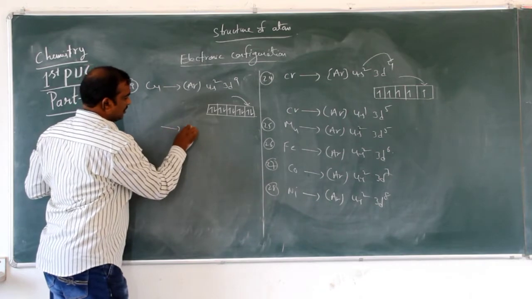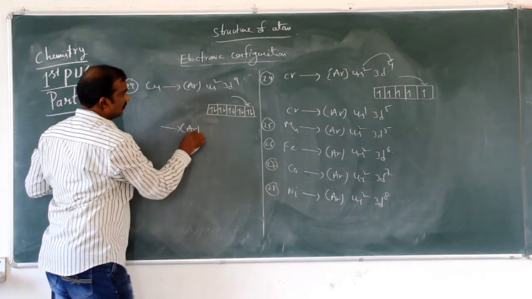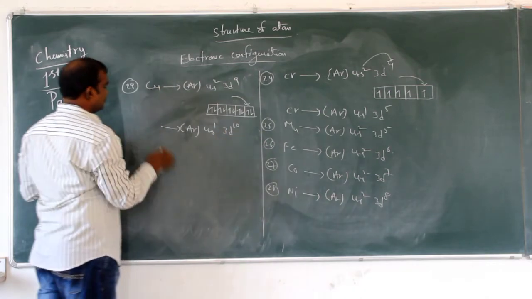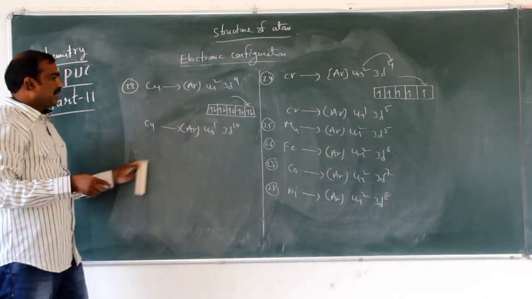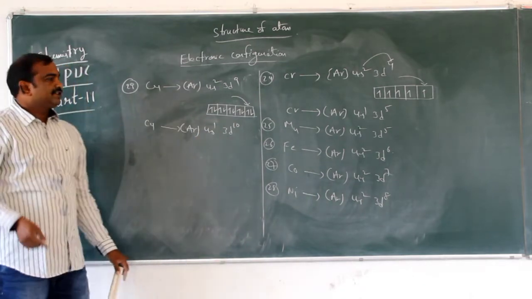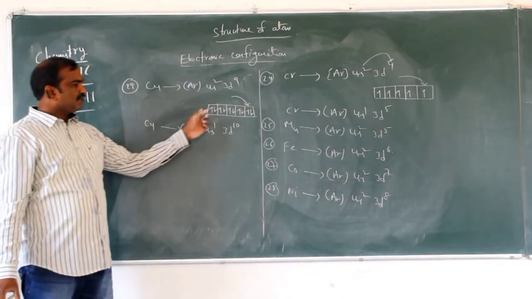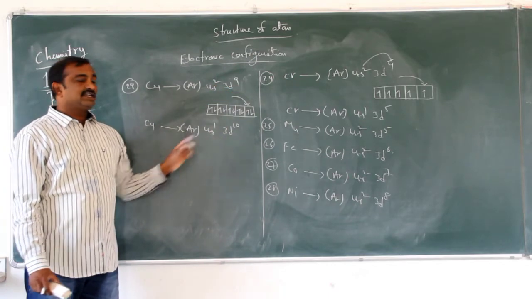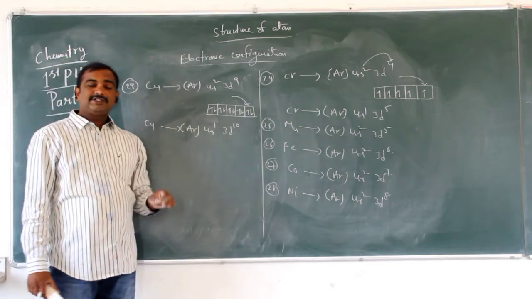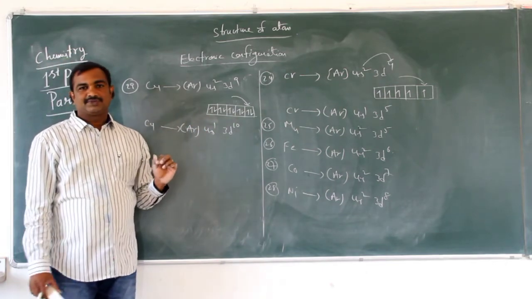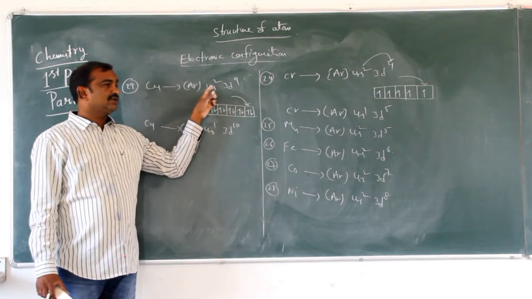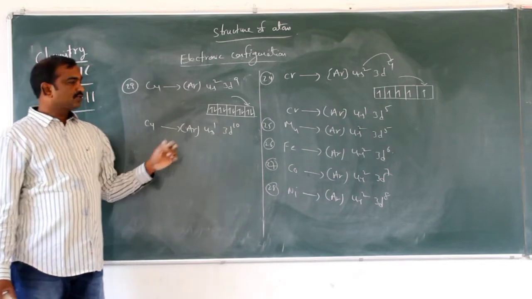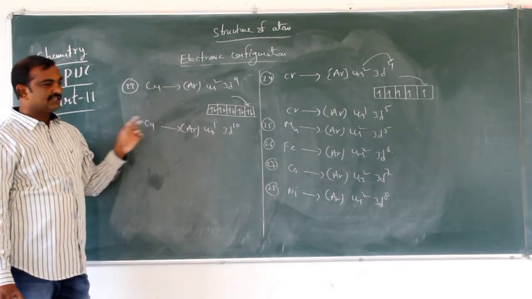So instead of this, for copper we are writing argon 4s1 3d10. Instead of 3d9 we are writing 3d10. Why? Because it is a stable configuration. Fully filled is more stable than incompletely filled. So one electron from 4s is taken by 3d to get a stable configuration. We have to write the stable configuration.